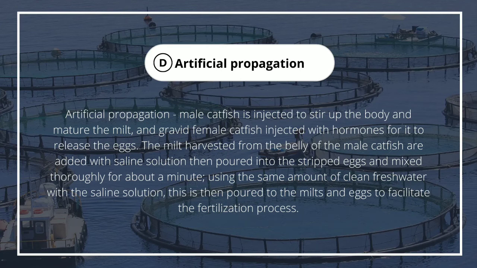Male catfish is injected to stir up the body and mature the milt, and gravid female catfish injected with hormones for it to release the eggs. The milt harvested from the belly of the male catfish are added with saline solution, then poured into the stripped eggs and mixed thoroughly for about a minute, using the same amount of clean freshwater with the saline solution. This is then poured to the milts and eggs to facilitate the fertilization process.